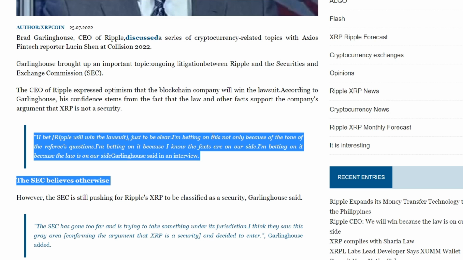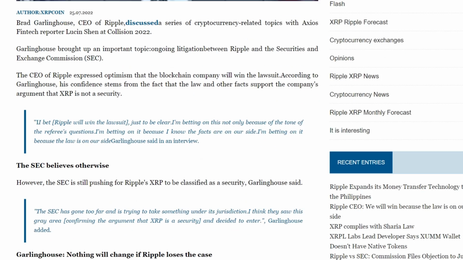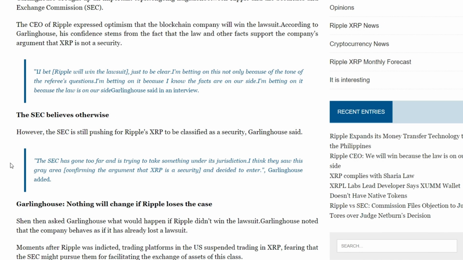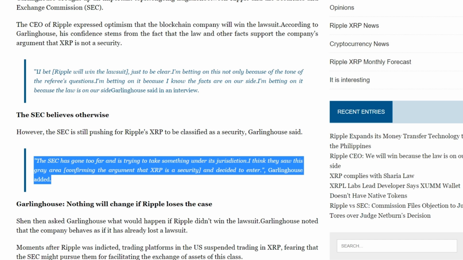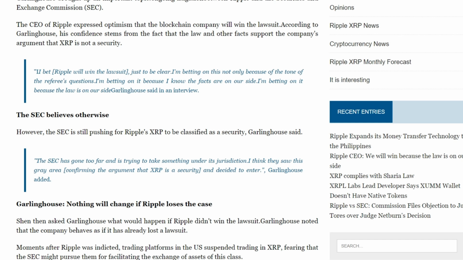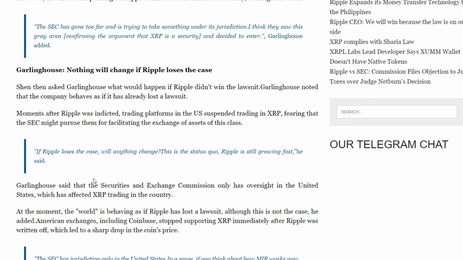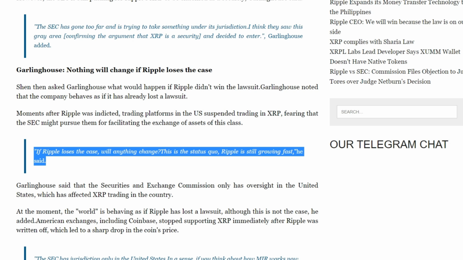Garlinghouse said the Securities and Exchange Commission has control only in the United States, which has affected XRP trading in the country. "At the moment, the world is behaving as if Ripple has lost the lawsuit, although this is not the case," he added. American exchanges, including Coinbase, stopped supporting XRP immediately after Ripple was charged, which led to a sharp drop in the price of the coin. "The SEC has jurisdiction only in the United States. In a sense, if you think about how the world works now, it seems that the case is lost."